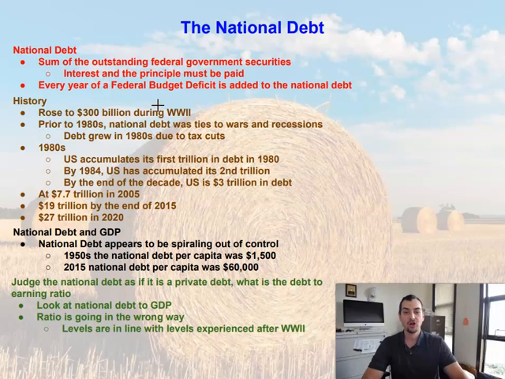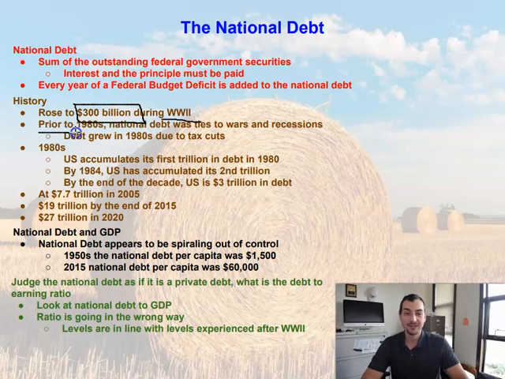Let's go ahead and start back in World War II. In World War II, the national debt rose to $300 billion. Now, I don't know about you, but that seems like a lot of money to me. That $300 billion was back during World War II, and it seems like a heck of a lot of money. Well, strap in, ladies and gentlemen, because we're going to see how that's actually just a drop in the bucket.